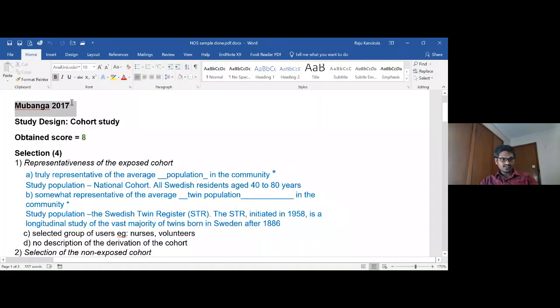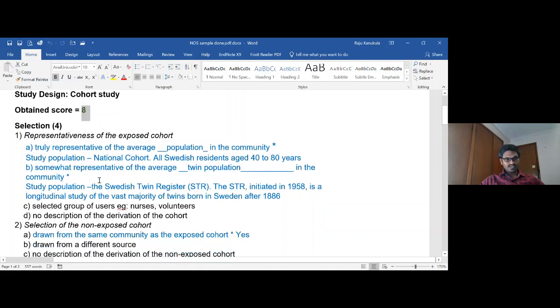So this is a study, Mubanga 2017. I have selected it for assessing the quality using the Newcastle-Ottawa scale. When I did the quality assessment, I got a score of 8, which is actually high quality. If you look at the rating for that scale, if it is between 7 to 9, that is high quality. So now it is meeting the quality of high.